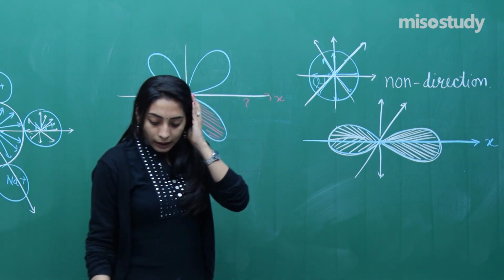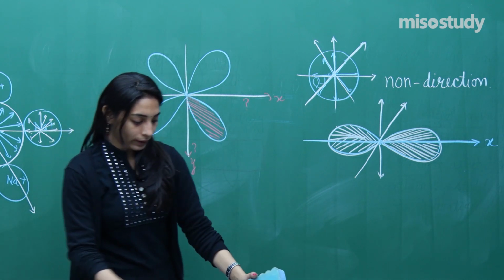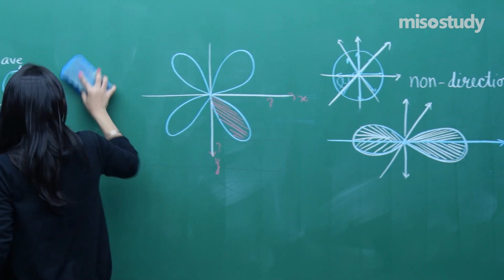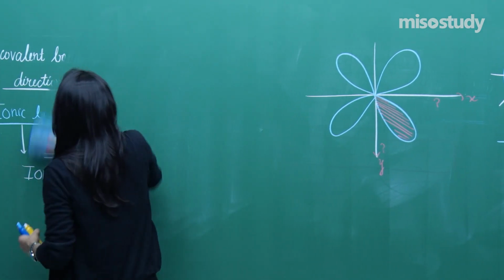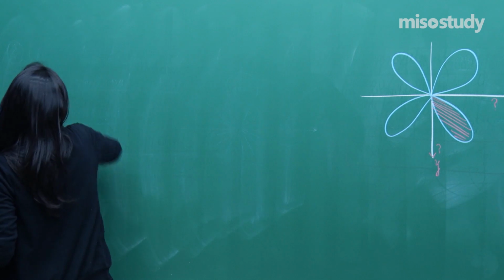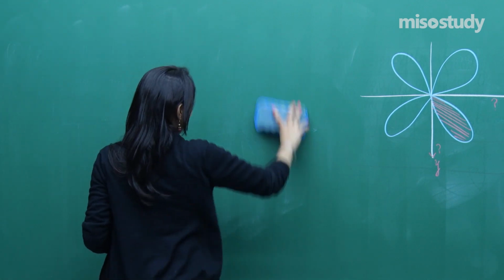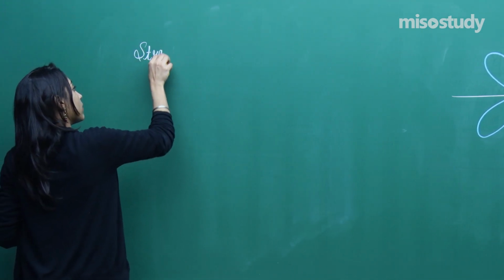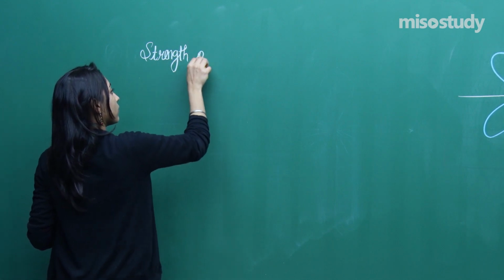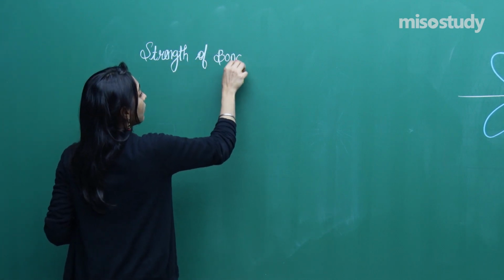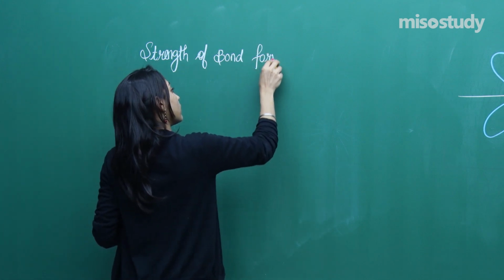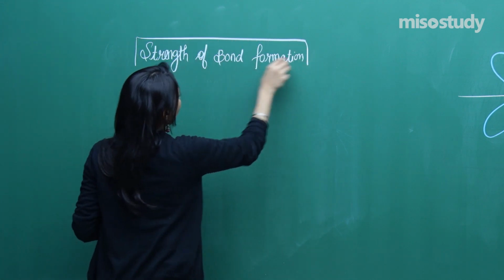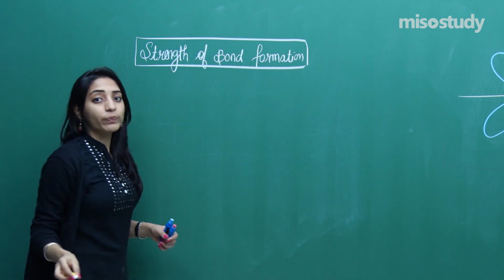Fine. Now moving further, if I am talking about the strength of bond formation, I am continuing with the same topic, let me write it down again. The strength of bond formation is directly correlated to the overlapping.